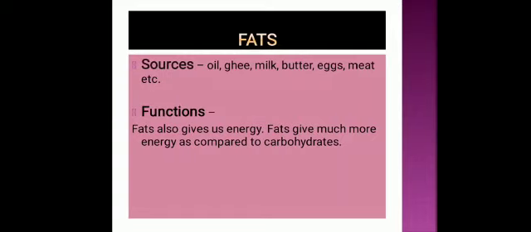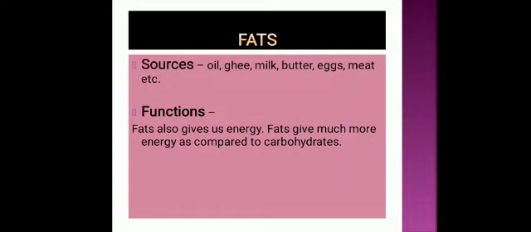Now the fats can be obtained from plants as well as animals. From plant sources: groundnut oil, mustard oil, coconut oil, sunflower oil, soybean oil, groundnuts, til, nuts. These are the plant sources of fat. And animal sources: butter, ghee, milk, cream, cheese, paneer, eggs and meat. They are the animal sources of fat. Okay. Now we will do an experiment for fat also.